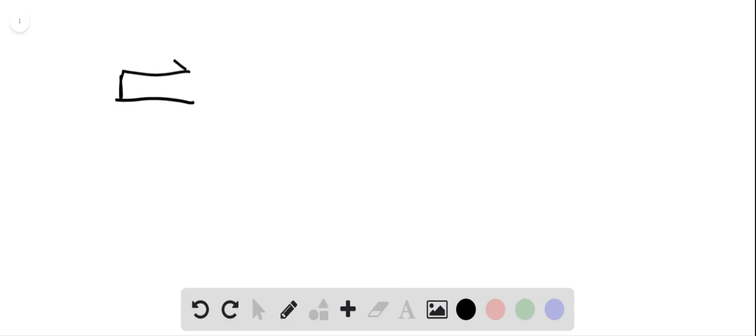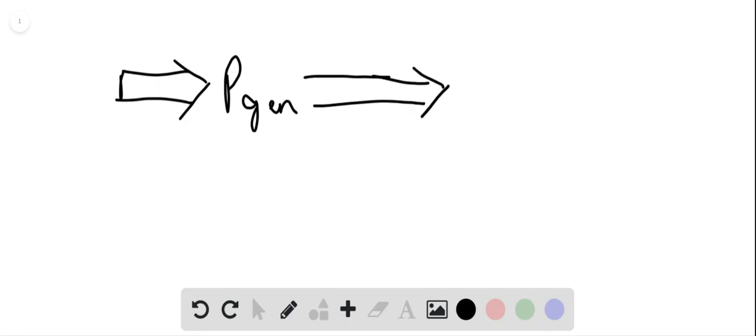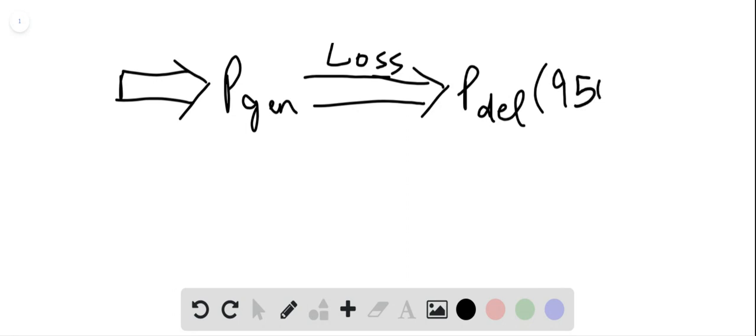A microwave running at 65% efficiency delivers 950 watts to the interior, and we want to find the power drawn from the source. So what's happening is the microwave generates some power, P gen. It's being delivered, but there is some loss here. And in the end, it actually ends up delivering 950 watts.